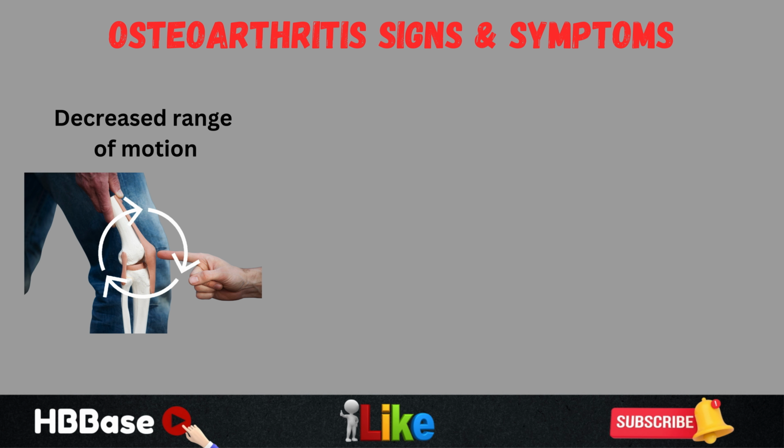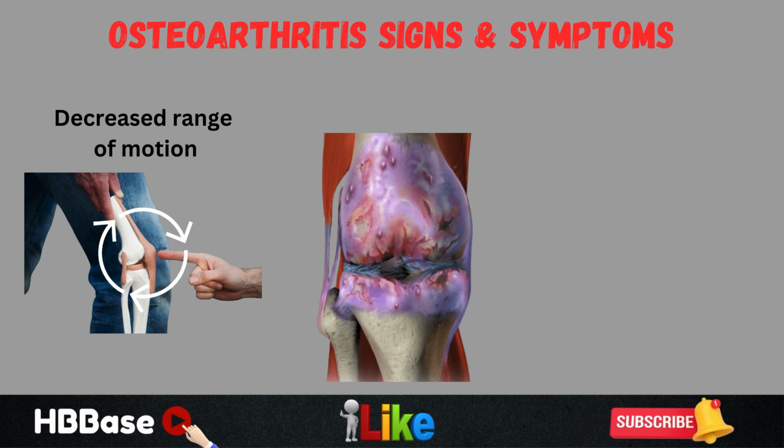So a patient may have a difficult time flexing their particular joints. The patient may have issues with flexing their knee, and they can even have issues with locked joints as well. As this condition worsens because of the deterioration of the joint, there can also be something known as crepitus. Crepitus is a snap, crackle, pop sound to the joint. This can occur with active movement and passive movement of the joint.